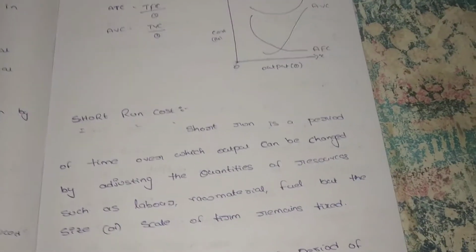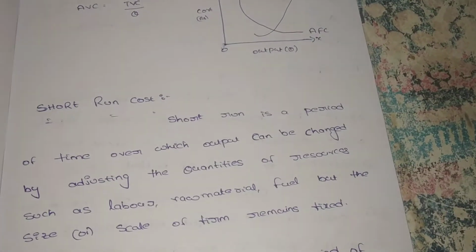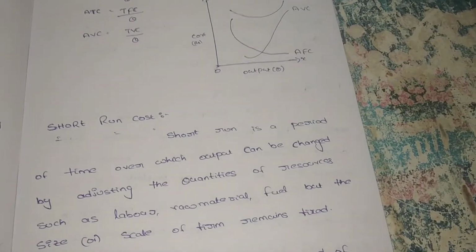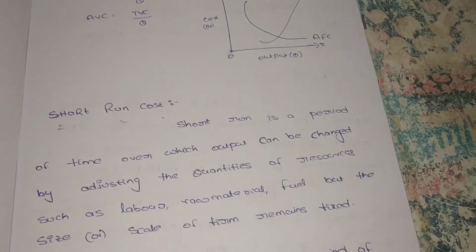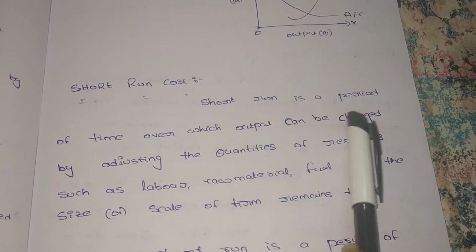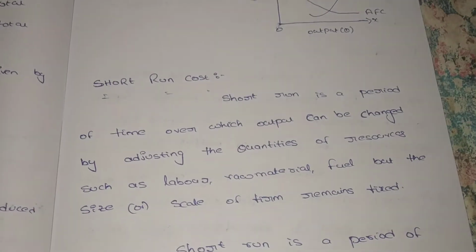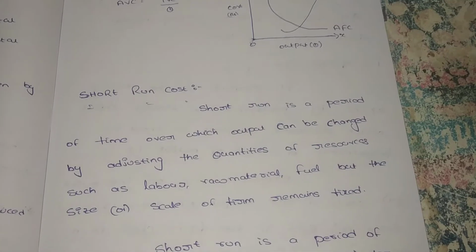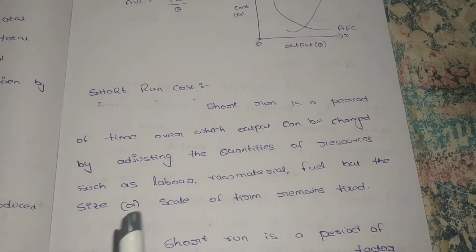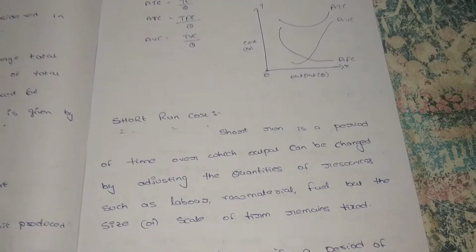Please note the point. Here the size of the firm remains fixed, but if there are any changes in inputs then we can have a change in output. But the firm size is not changed because it is less than 1 year. We are unable to extend the business, means we are unable to expand our business. So we can say it is a short run. It is a period of time over which output can be changed by adjusting the quantities of resources. What are the quantities? They are the inputs of the resources: labor, raw material, fuel. But the size or scale of the firm, means the expansion size of the firm, will be constant, remaining fixed.